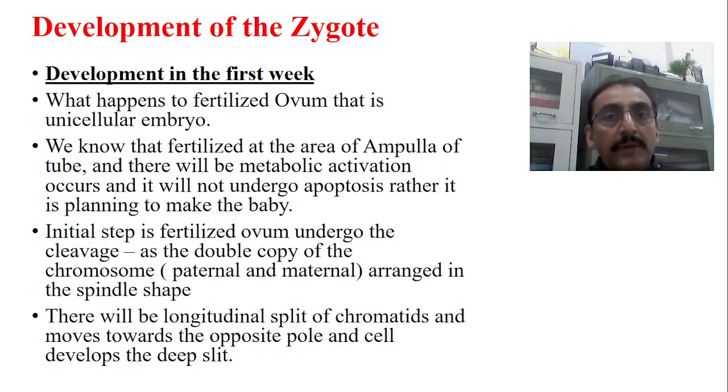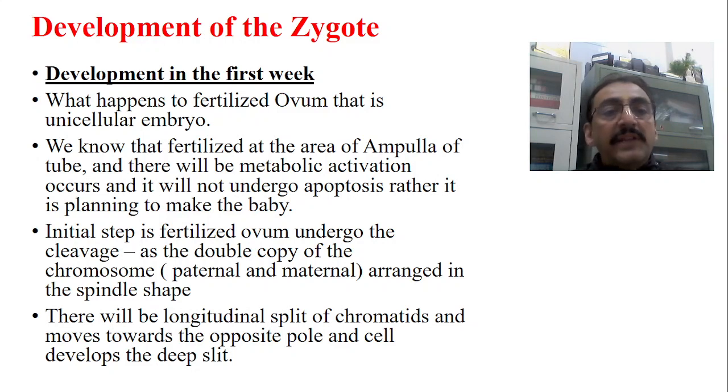The ovum will then undergo the different stages of development. Suppose no sperm comes and there is no metabolic activity; then usually that ovum will undergo apoptosis. Apoptosis means suicide of the cell, and the cell will be destroyed. But fortunately, when there is fertilization and the sperm enters, this does not occur.